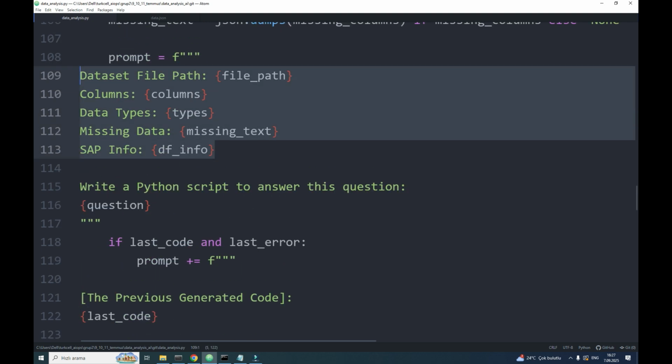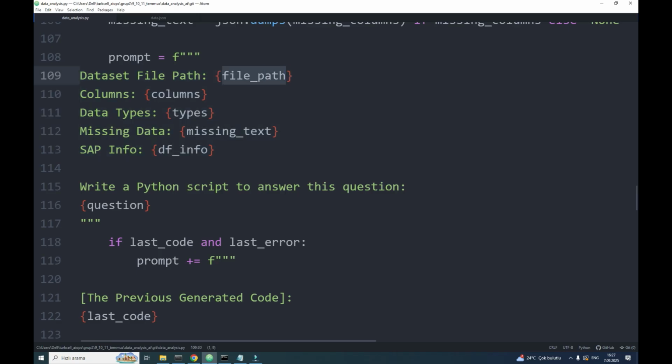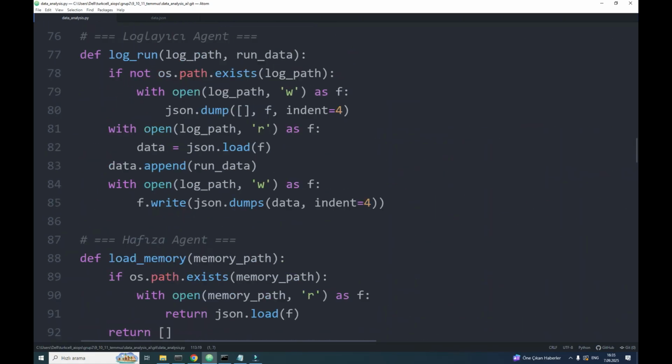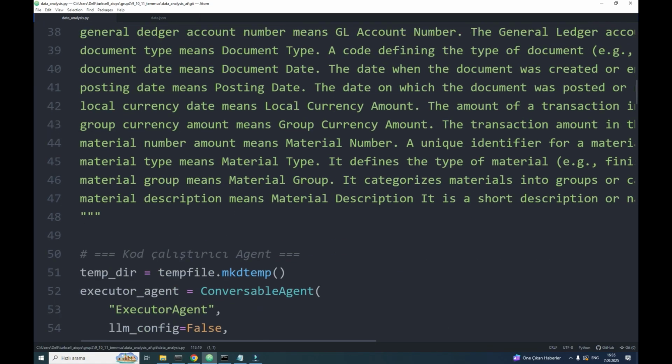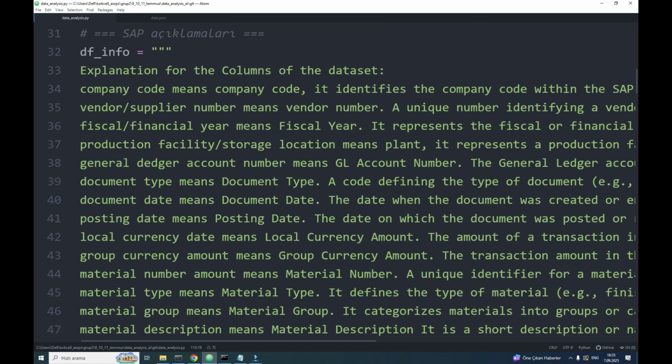That message includes the original path of the dataset, the entire column names of the data frame, which we get by using the Pandas Python library, the data type of each column from the data frame, any missing data of each column, and the entire info of our original dataset, as you can see here, which we explained a moment ago.